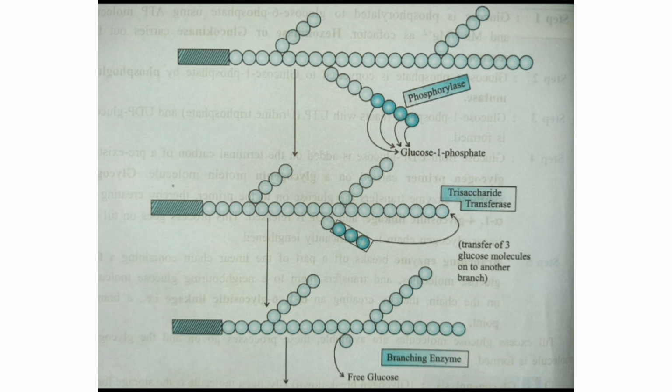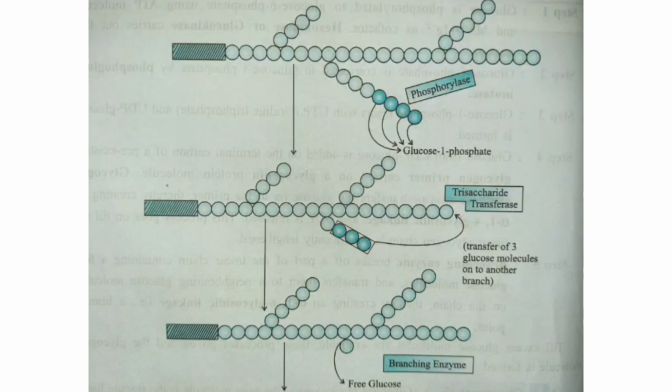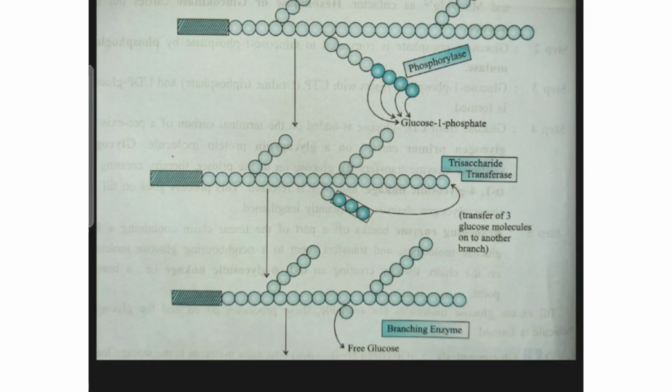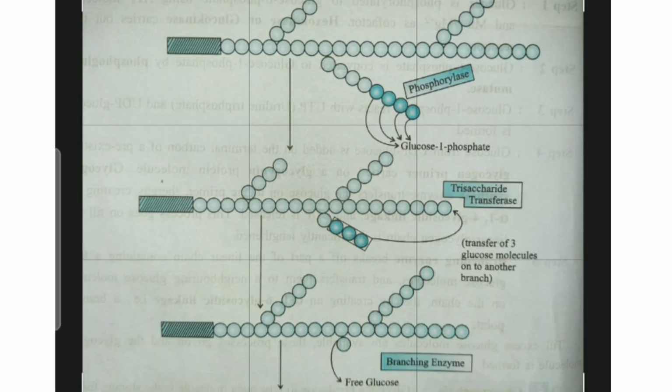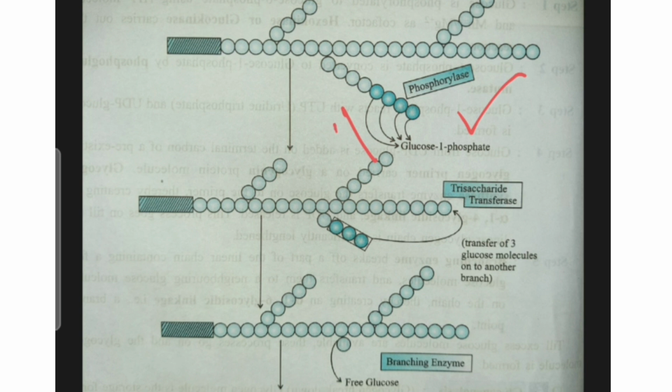In step number 1, the phosphorylase enzyme acts on the glycogen molecule from a terminal point and hydrolyzes the alpha 1,4 glycosidic linkage. That was the linear linkage.